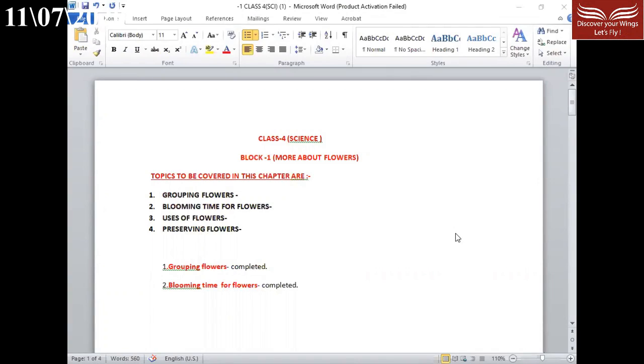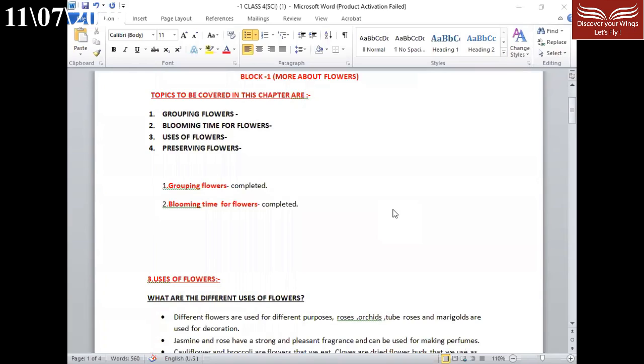Today we will talk more about flowers, block 1. Topics to be covered in this chapter are grouping flowers, blooming time for flowers, uses of flowers, and preserving flowers. About the topics grouping flowers and blooming time for flowers, you all have studied already. So today we will discuss the uses of flowers.